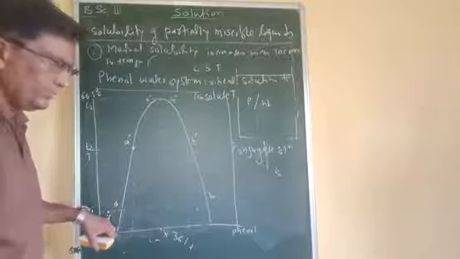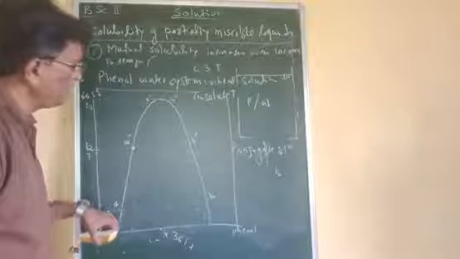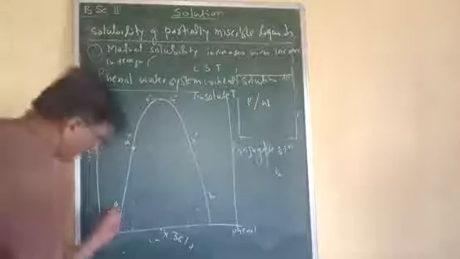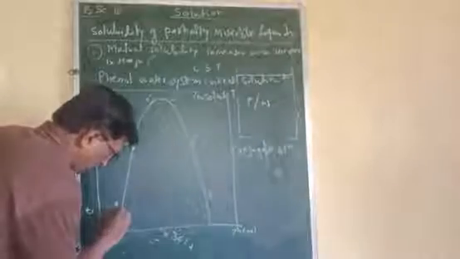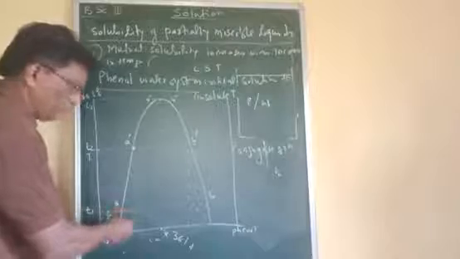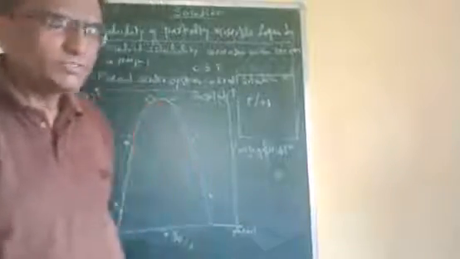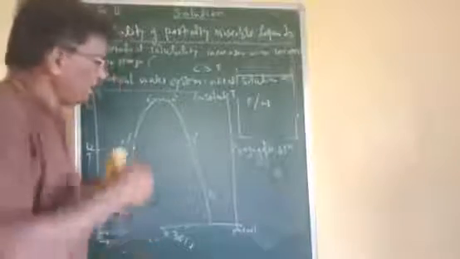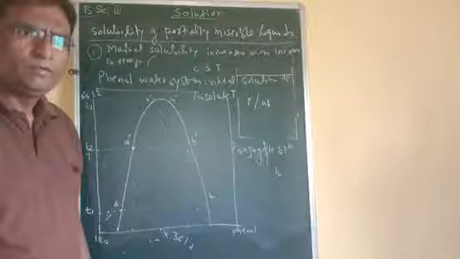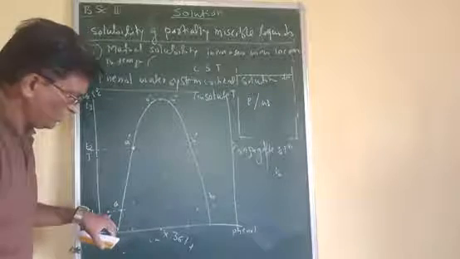This is a homogeneous solution. Now what if we go on adding phenol to water? The system will come across this dotted line, and as soon as it reaches point A on this parabolic curve, two layers separate out. The composition of one layer becomes A and the composition of another layer becomes B.